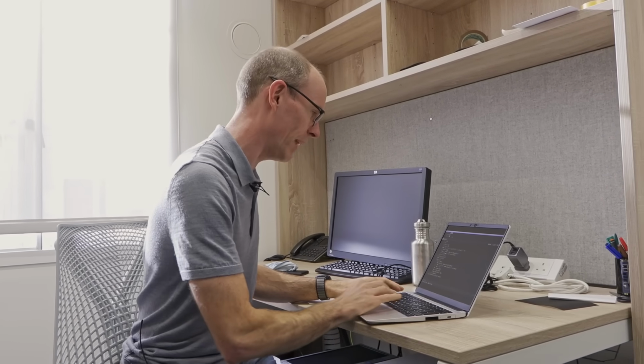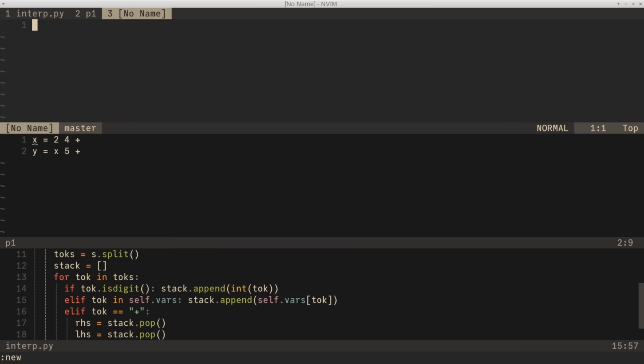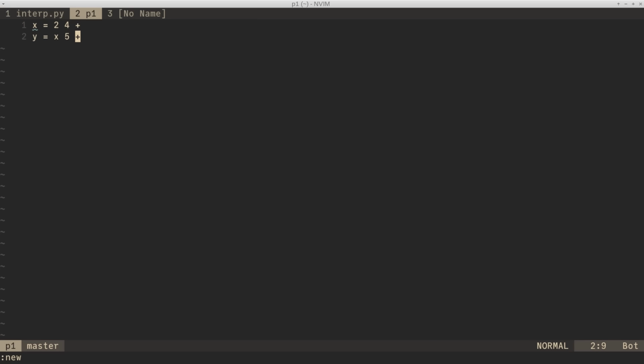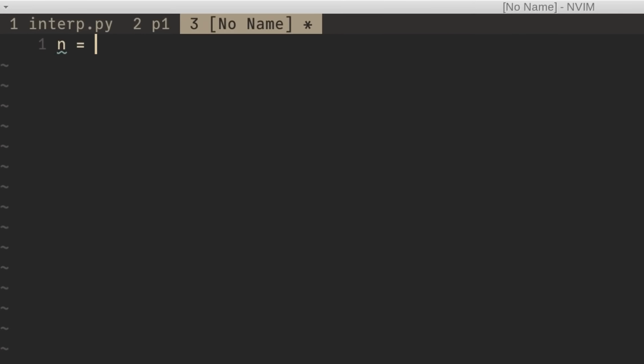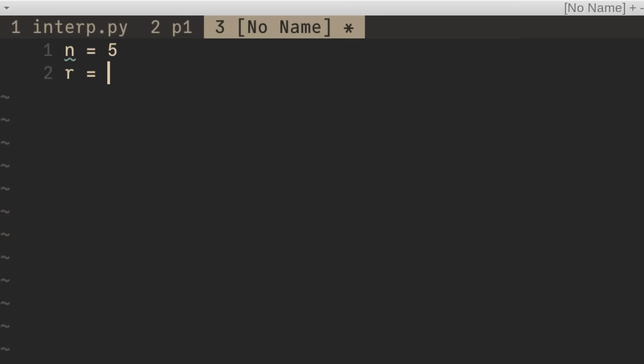So we'll have to add a couple of extra things in as well. But let's write out what in our little language the factorial function will look like, and then we'll make it work. And you'll notice there's a pattern here. I'm always updating the program I want to run, watching how it breaks, and then fixing my little language implementation. So we're going to say that we're going to ask for the factorial of a value we put in the variable n. So I'll start with factorial 5, and I'll put the result of the factorial in a variable called r. And then I'm going to introduce while loops.